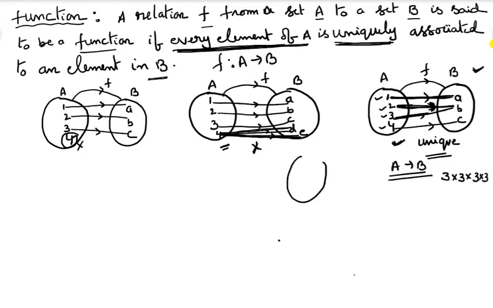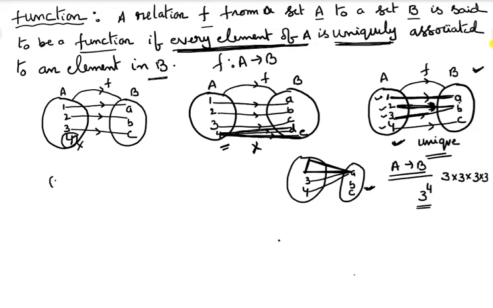Just observe here 1, 2, 3, 4, and here we have A, B, C. 1 connected with A, 2 connected with A, 3 connected with A, 4 also connected with A. Yes, it is a function from A to B. So every element has three options. That's why the number of functions from A to B is equal to 3 power 4.